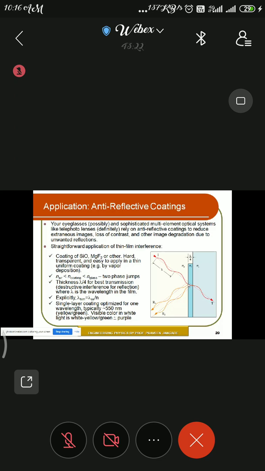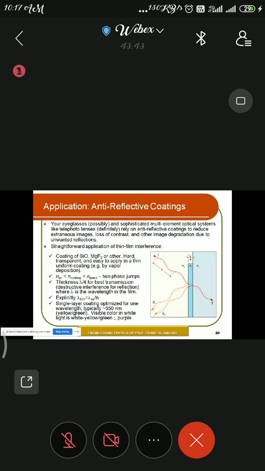If the phase difference is zero, it means your quality becomes increased, because the rays come out with no phase change, so naturally we satisfy the condition of brightness, and you are able to get the image with quality.